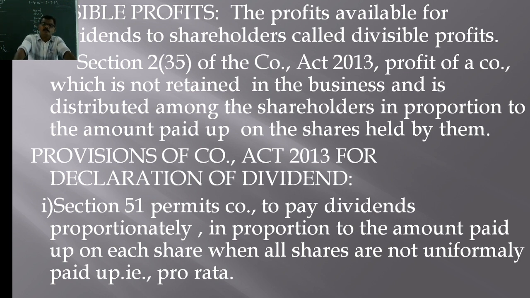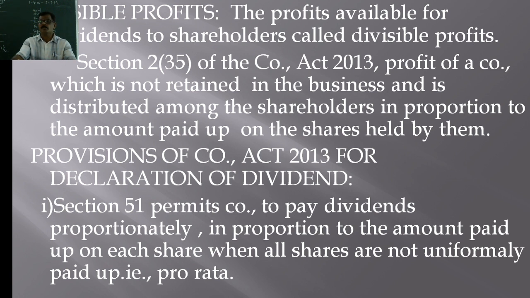Section 51 of the Companies Act permits the company to pay dividends proportionately, that is, in proportion to the amount paid up on each share when all the shares are not uniformly paid up, that is, on a pro rata basis. The declaration or payment of dividends is proportionately on the paid up amount of the share capital.